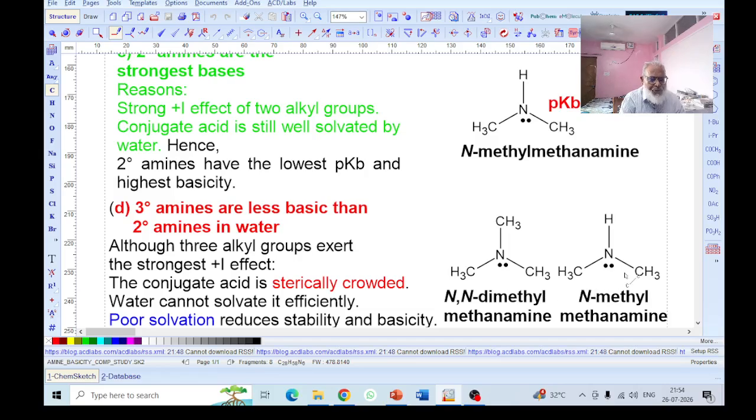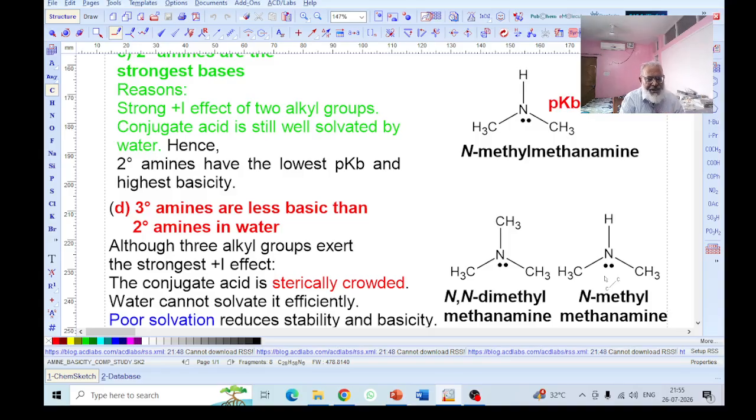Here there are only two alkyl groups, less steric hindrance. Here is the more steric hindrance. That's why tertiary amine has a low basic character as compared to the secondary. This is the first. Number one, steric effect causes the lesser basicity of tertiary amine.